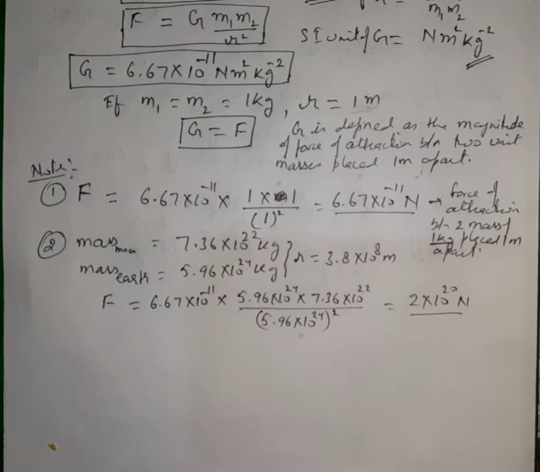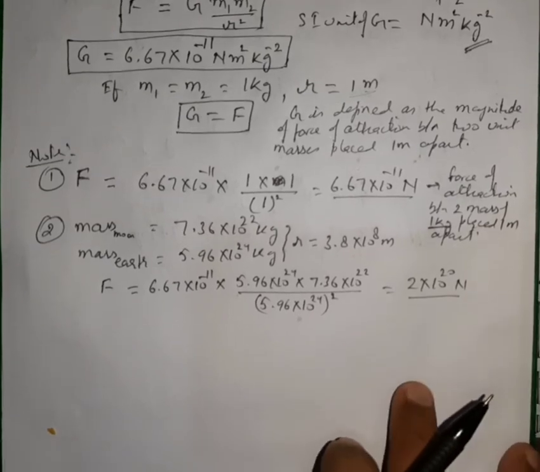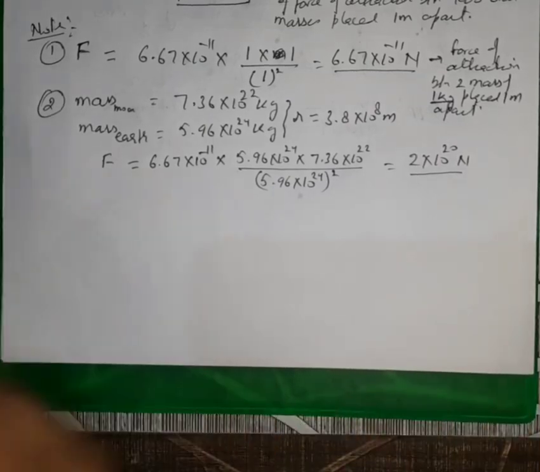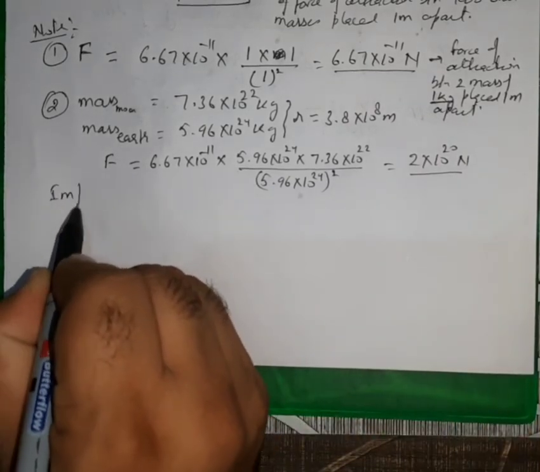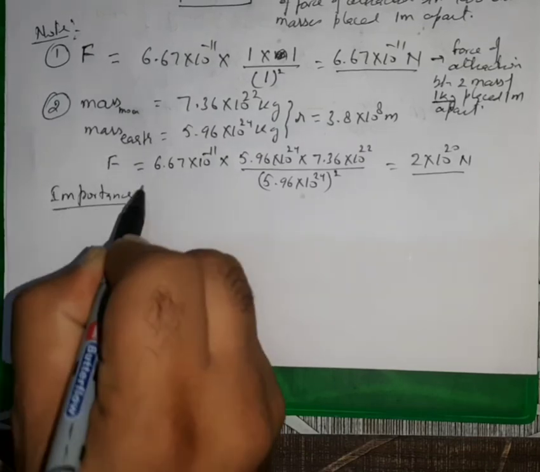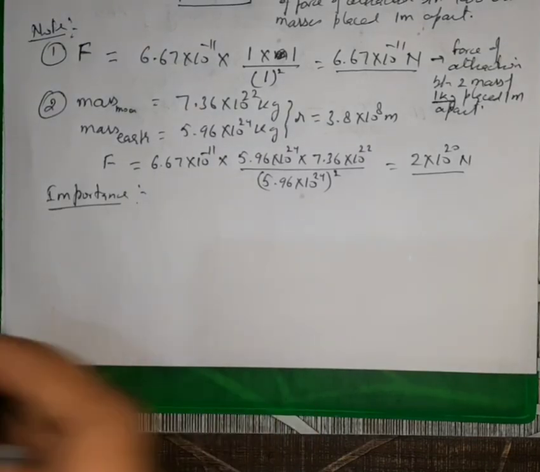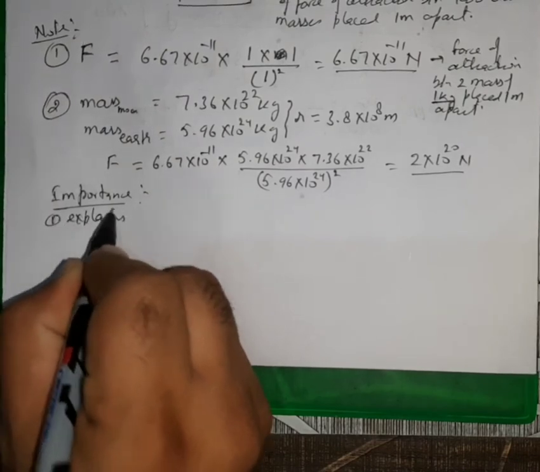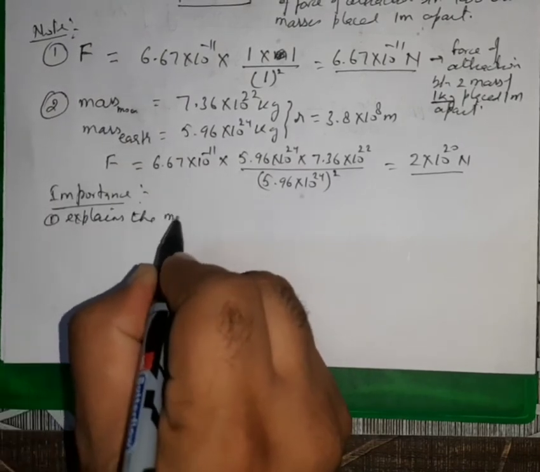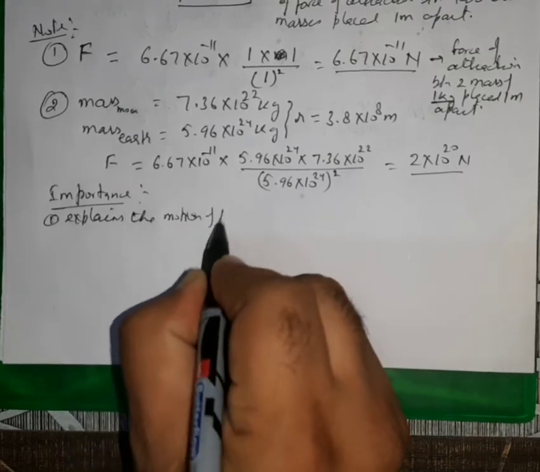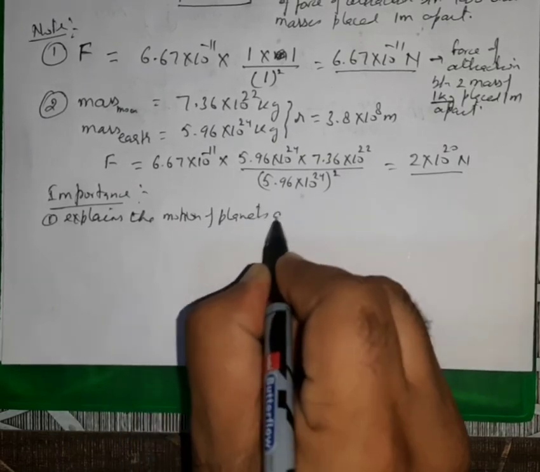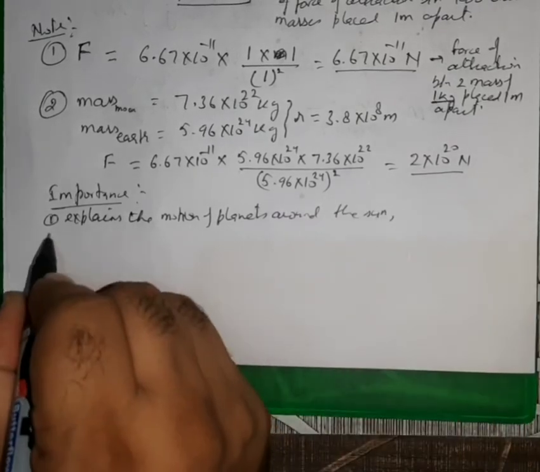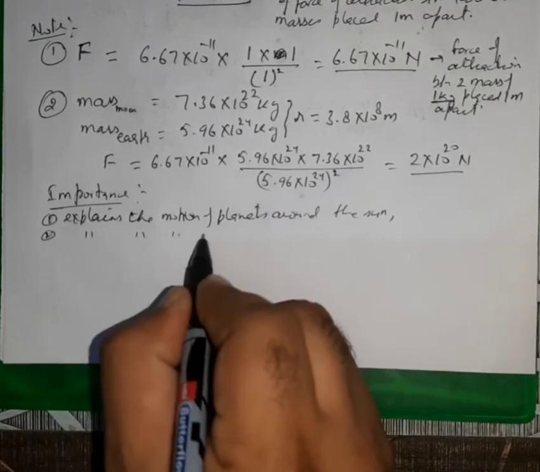So now, what is the importance of this? The importance of gravitational law. This force explains the motion of planets around the sun, or it also explains the motion of satellites.